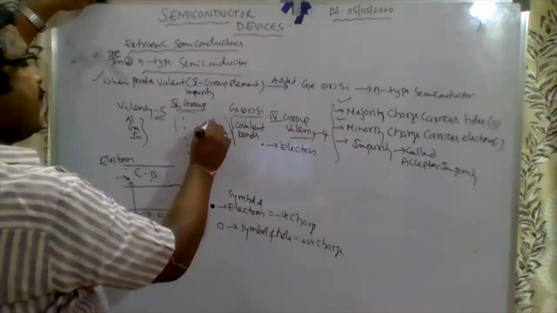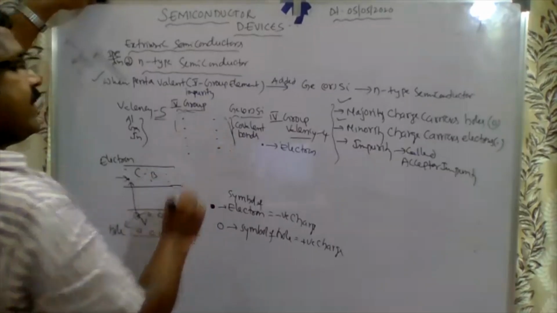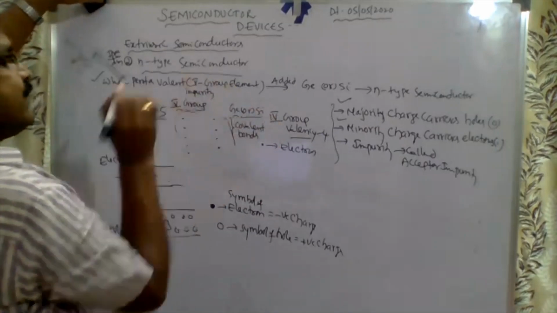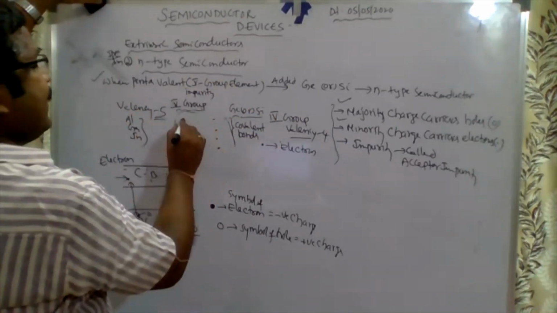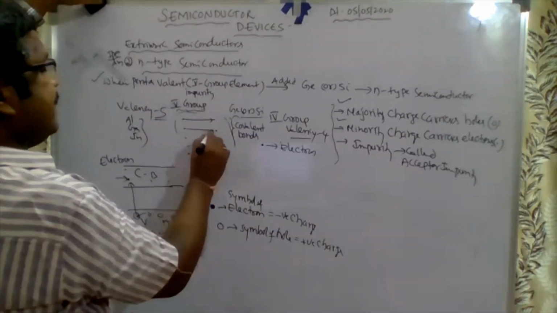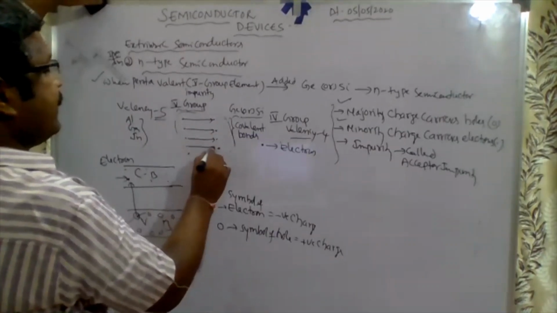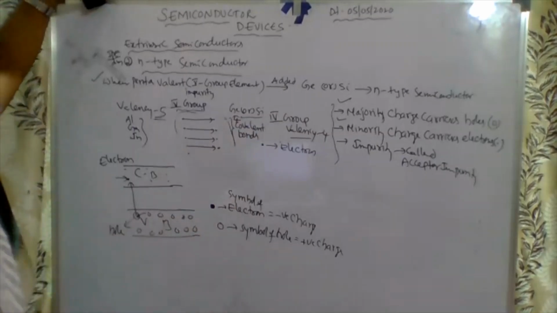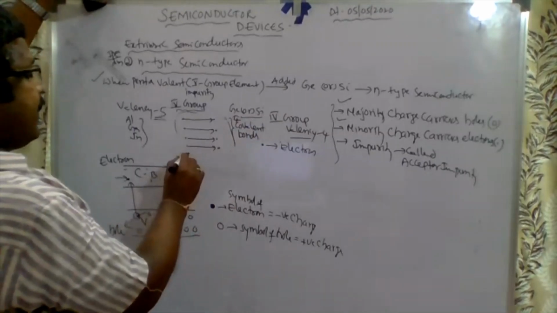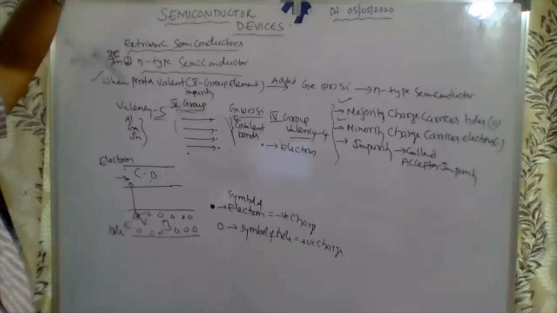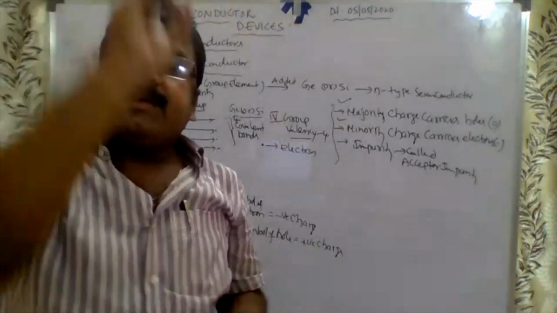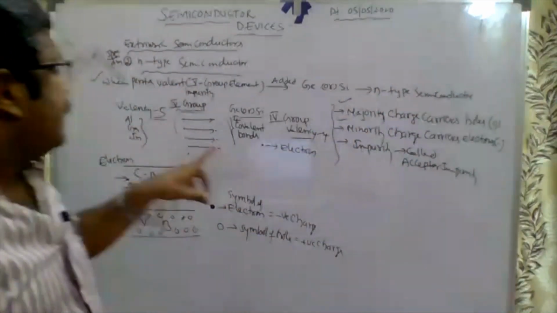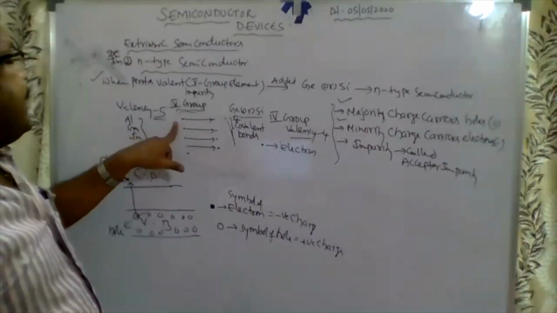Here in germanium it is 4: 1, 2, 3, 4. See clearly, before it was 3, now it is 5. So how many bonds are formed here? 4 covalent bonds are completed. Before, only 3 covalent bonds were completed in P-type. In N-type, 4 covalent bonds are completed.